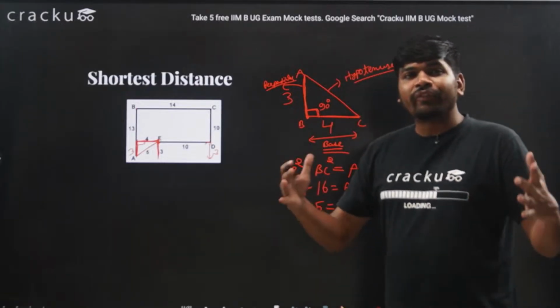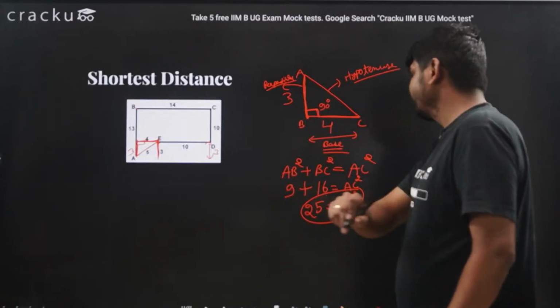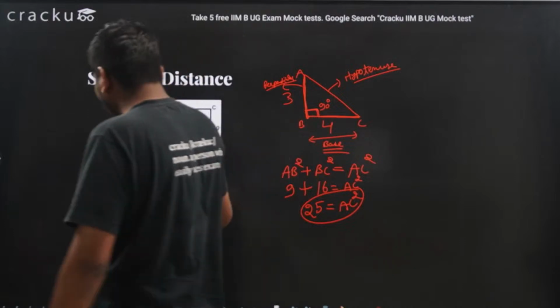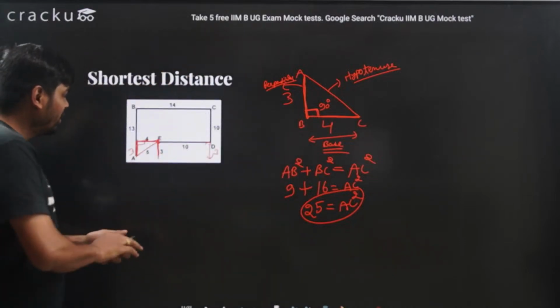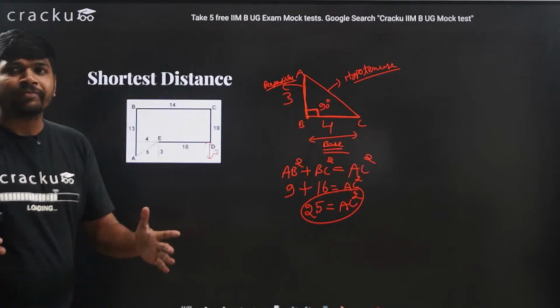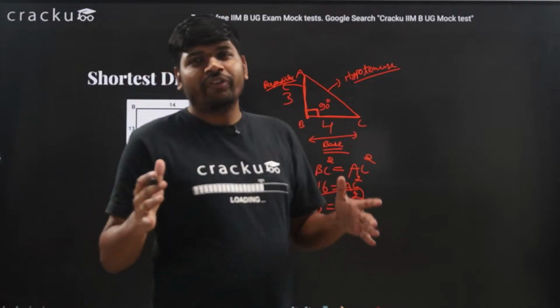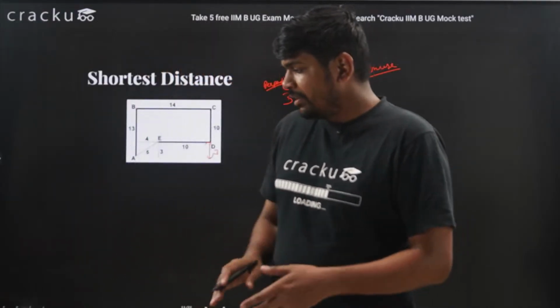Now what is the length of AC? The length of AC will be equal to 5. Therefore the shortest distance between these 2 points A and E will be 5. I hope this is clear to you guys. If you understood the Pythagoras theorem, please let me know.